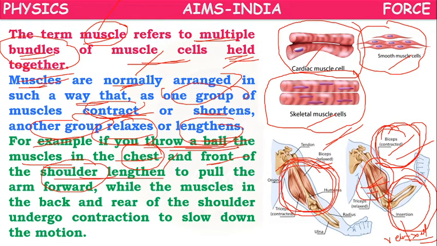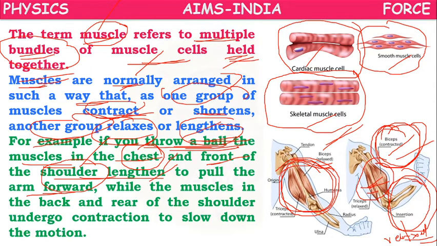To pull your arm forward, because you have to pull your arm forward so that you can throw a ball. So the chest muscles and shoulder front muscles lengthen so that your arm will be pulled forward and you can throw a ball easily.